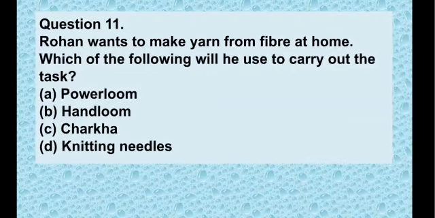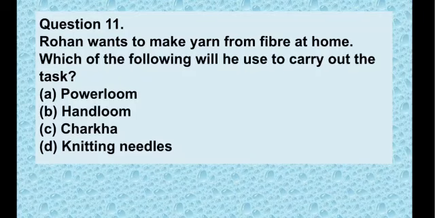11. Rohan wants to make yarn from fiber at home. Which of the following will he use to carry out the task? You need to suggest to Rohan the suitable tool, because he wants to make yarn from the fiber at home.